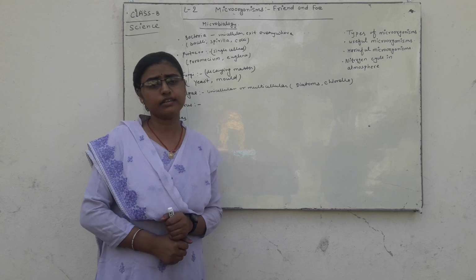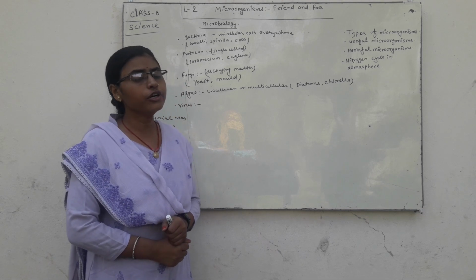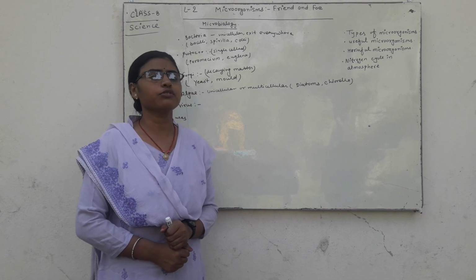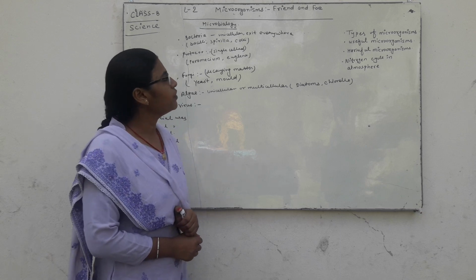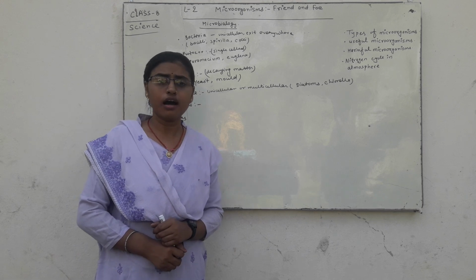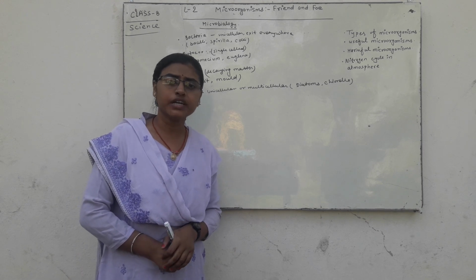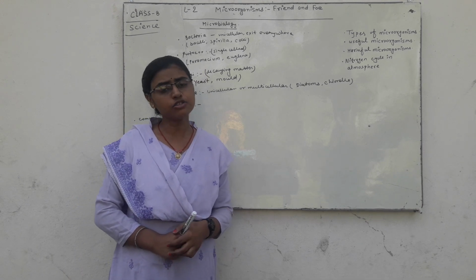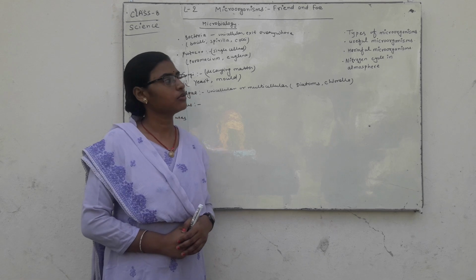So according to useful and harmful microorganisms, we can see that microorganisms are our friends and also foes. Okay?